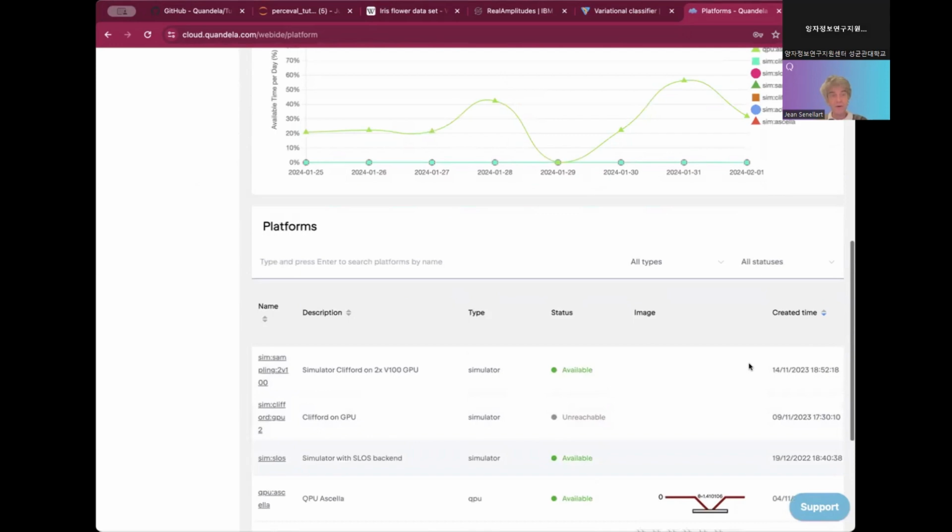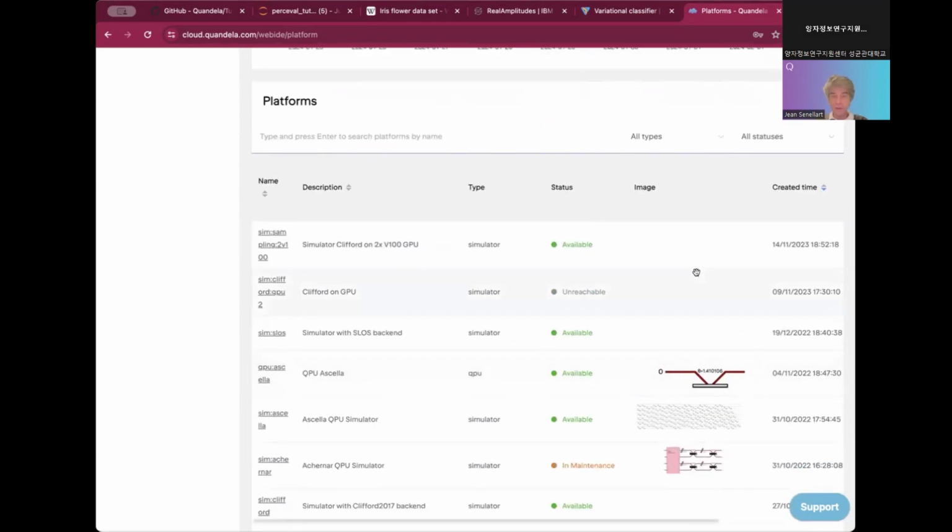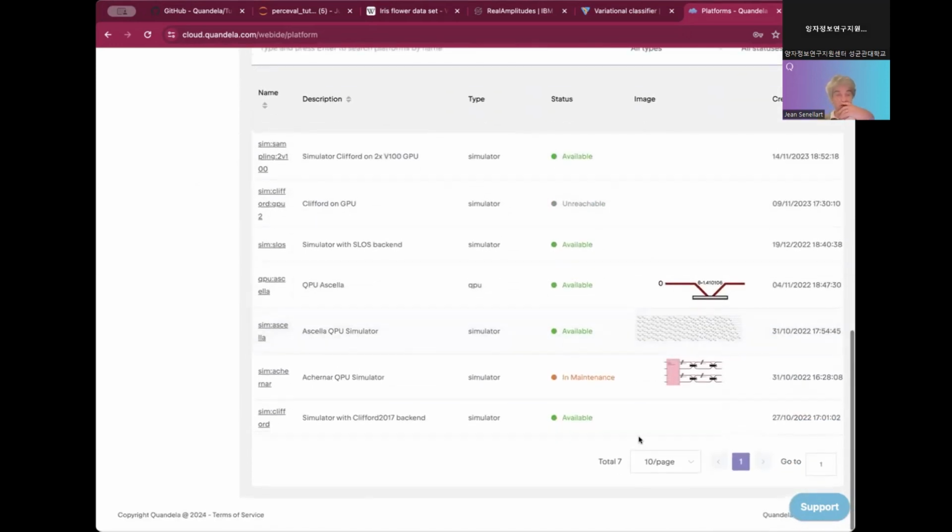Then you have the list of the platforms. You should be able to see something like QPU Scala, Simulator Scala. This list depends on your credentials. So this is what I see. On your side, you should see at least QPU Scala, Sim Scala, and probably one of the two first, a simulator running on two V100 GPU cards, or one single.